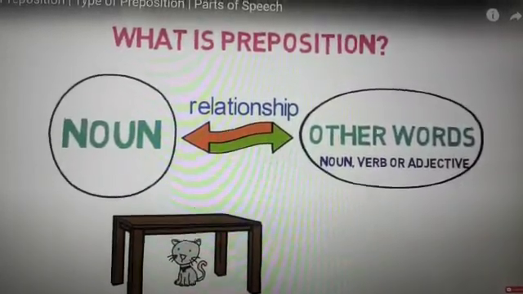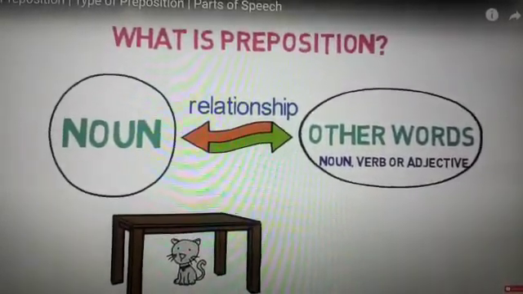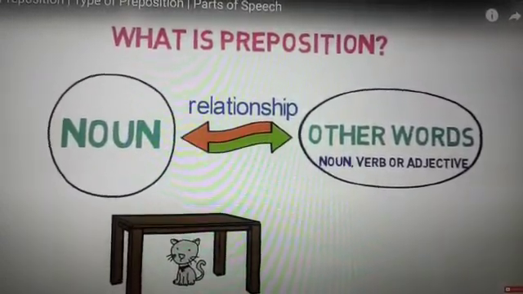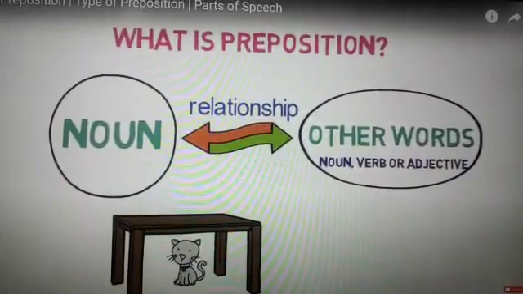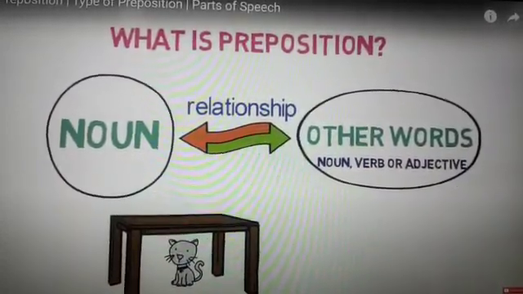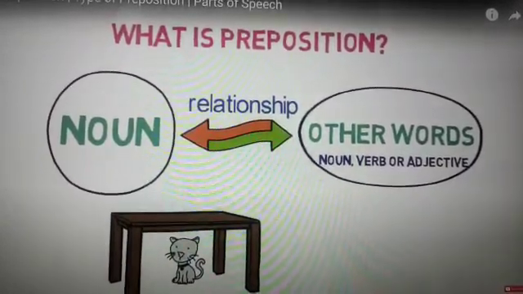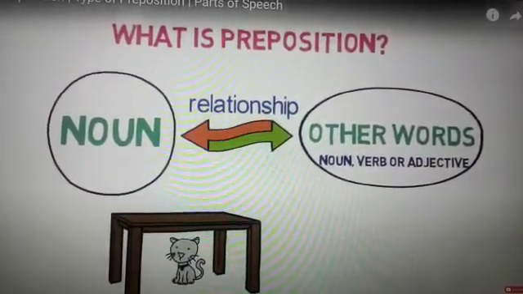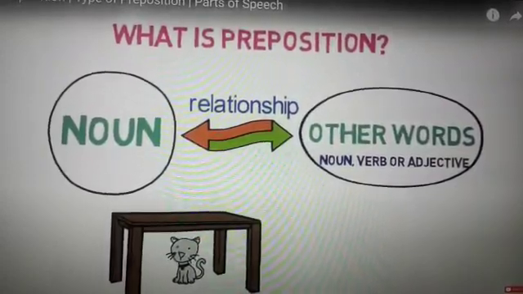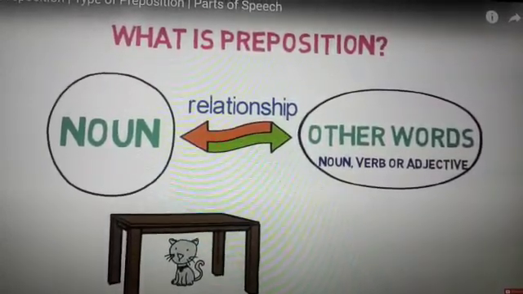What is the relation between one noun and the other noun? The word under or over is showing the relation of one noun with the other noun in the sentence. So it is telling that the cat is under the table or the table is over the cat.